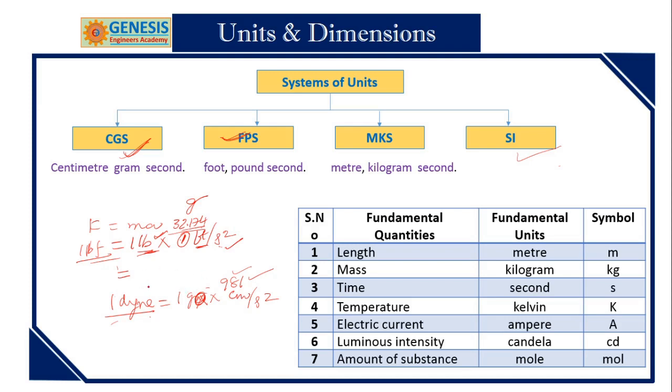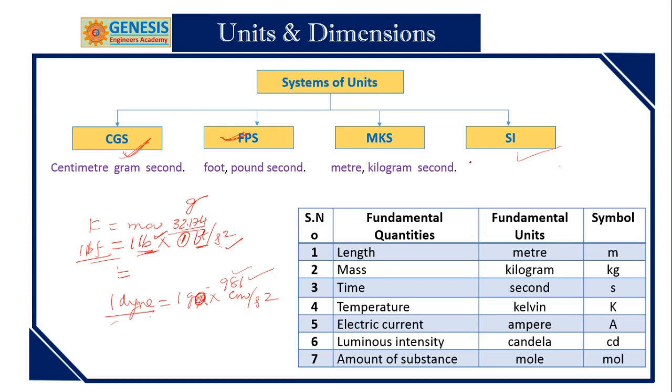So there is another topic, how to change these things. That I will discuss in dimension. So the fundamental units are length, mass and time, and the fundamental quantities in SI system. So the people following the CGS system must know SI.